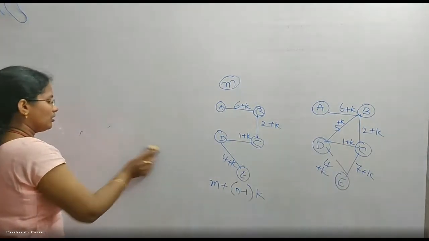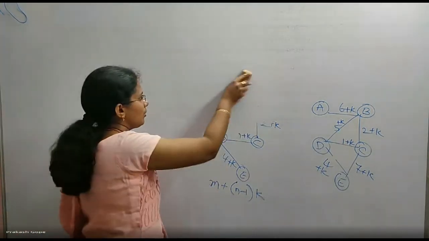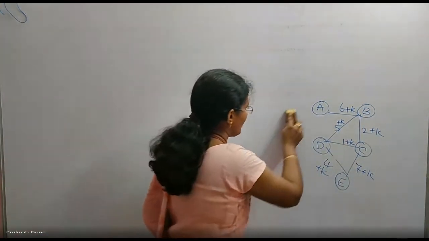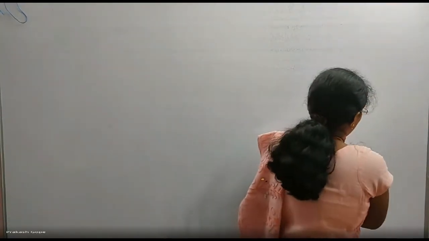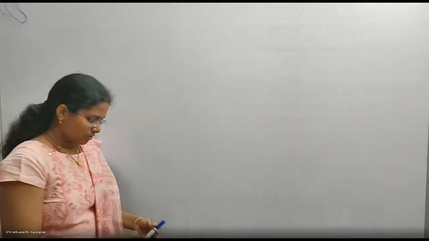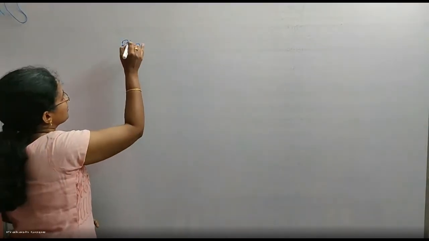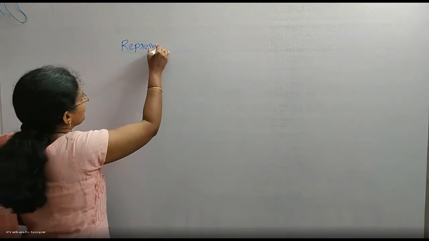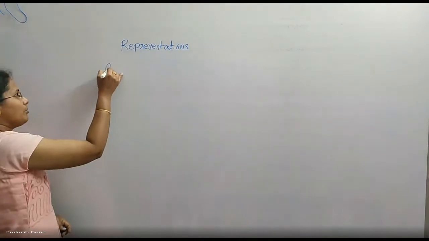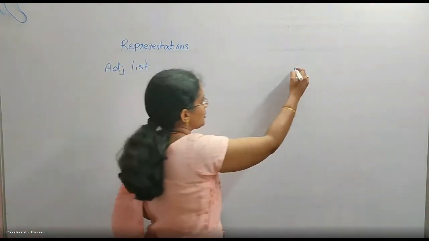So that is about the terminology of graphs. Now we'll talk about graph representation and graph traversals. Graph representation: how do you represent the graph in a computer? Either by using an adjacency list or by using an adjacency matrix.